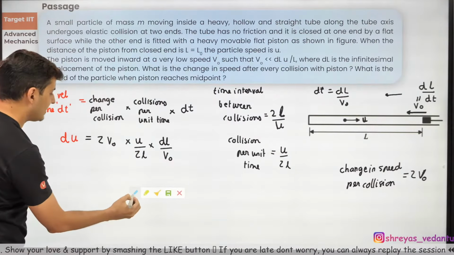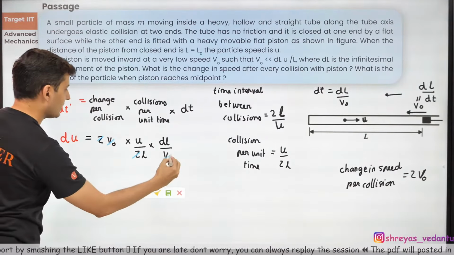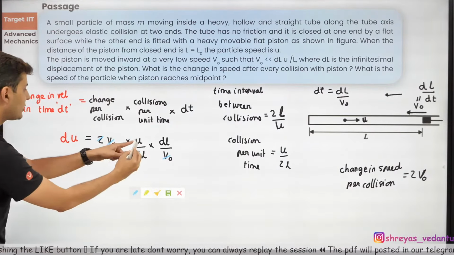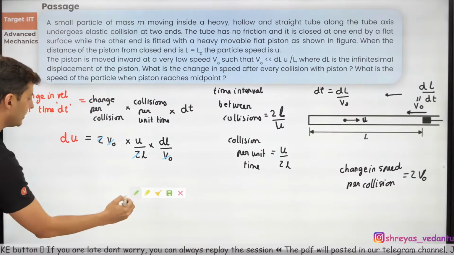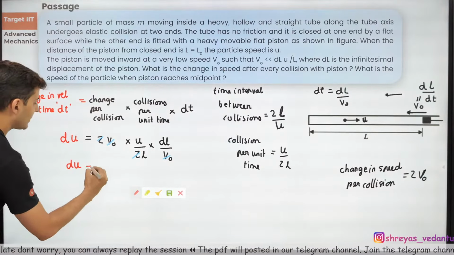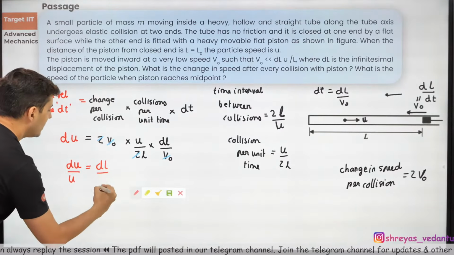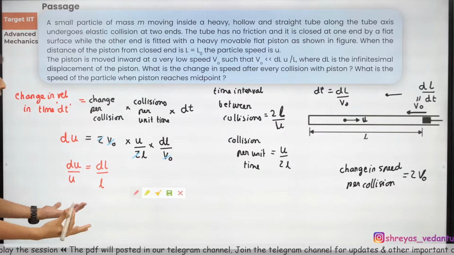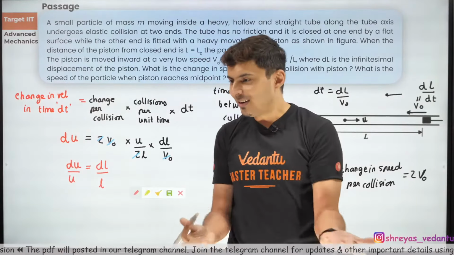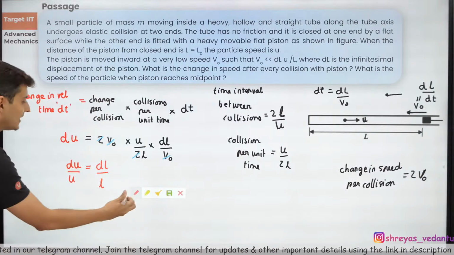Now what happens, guys? Let's see. This 2 and this 2 get cancelled. This v naught and this v naught also get cancelled. This u comes below. So I will have du over here, divided by u, and dl over here divided by l. Oh, very good. Now you know what to do. This is so cool. Just think about it.